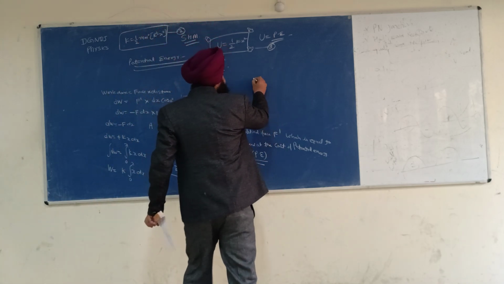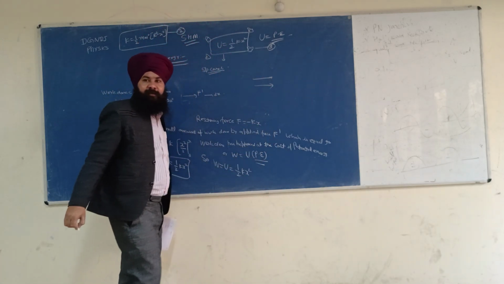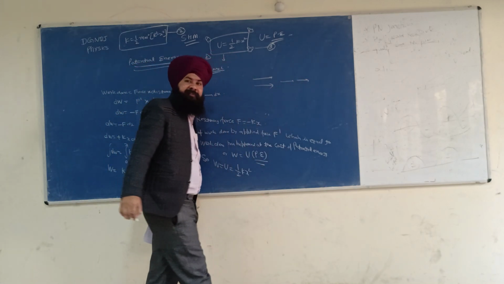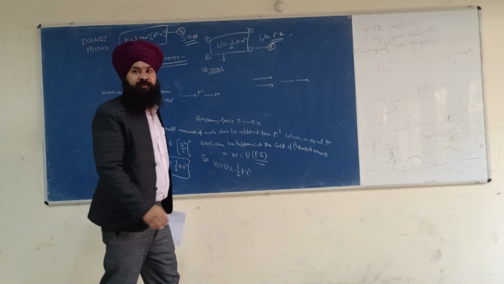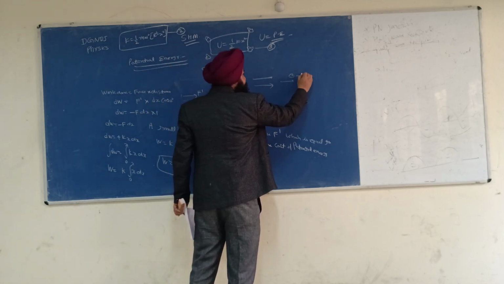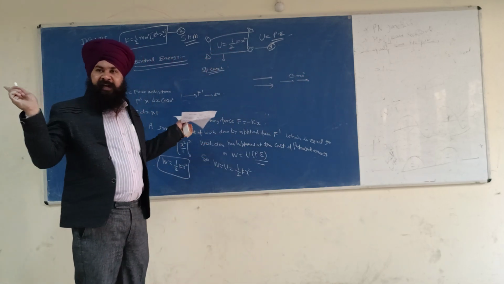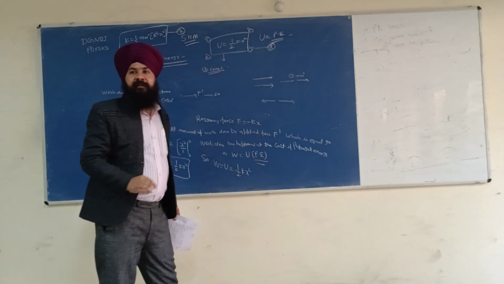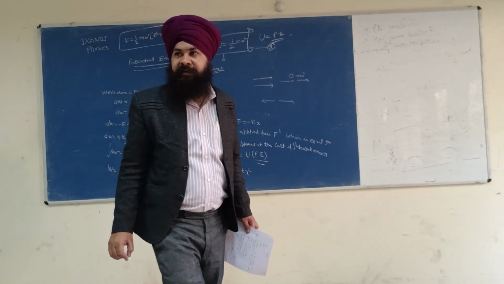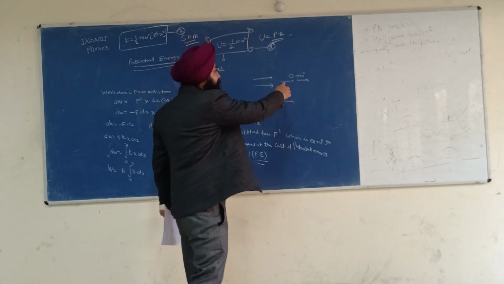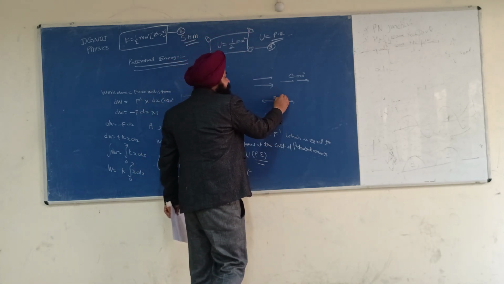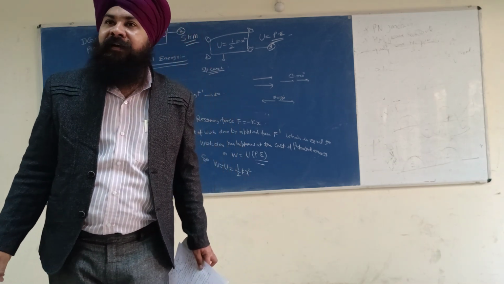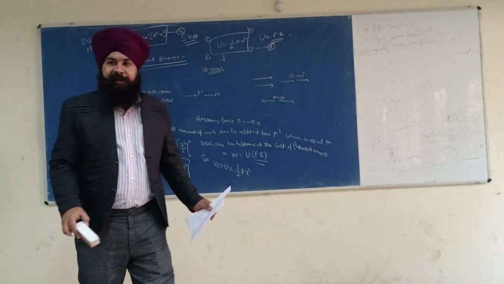If two lines are acting along the same direction, or they are parallel, the angle between them is 0. And if two lines are acting in opposite directions, the angle between them is 180. So for parallel lines the angle is 0, and for anti-parallel lines the angle is 180. Okay?